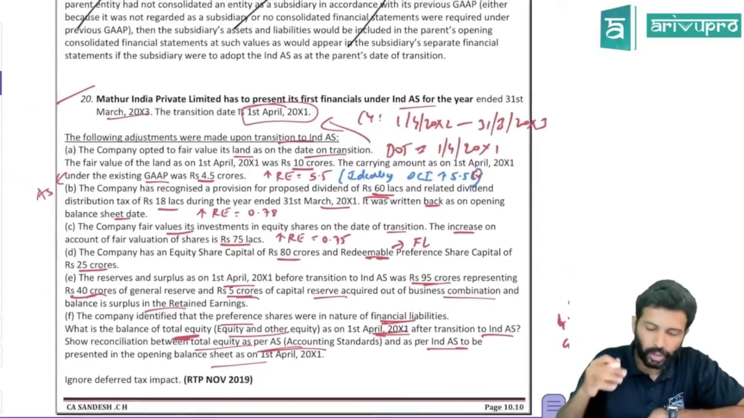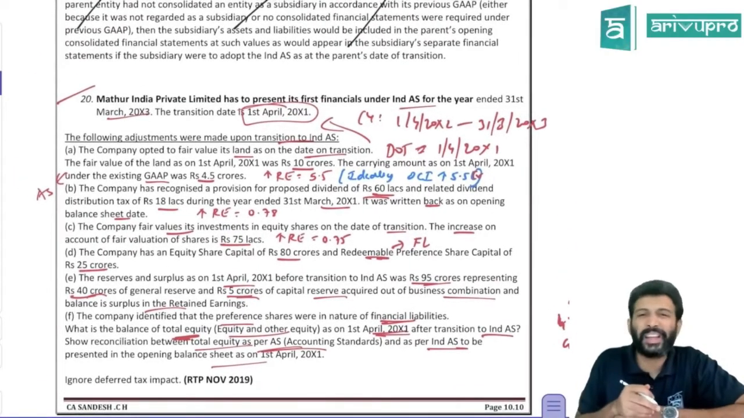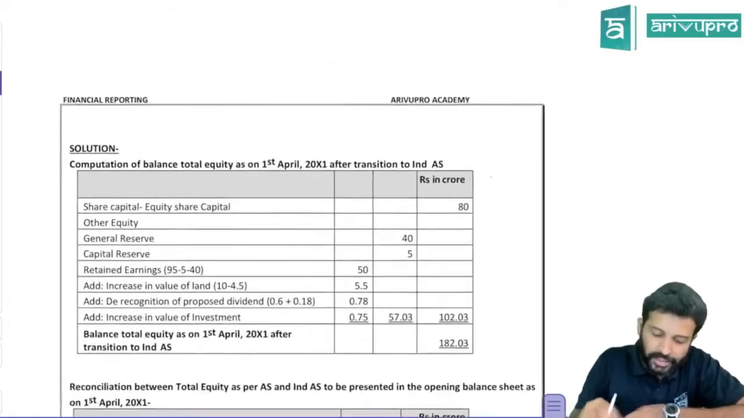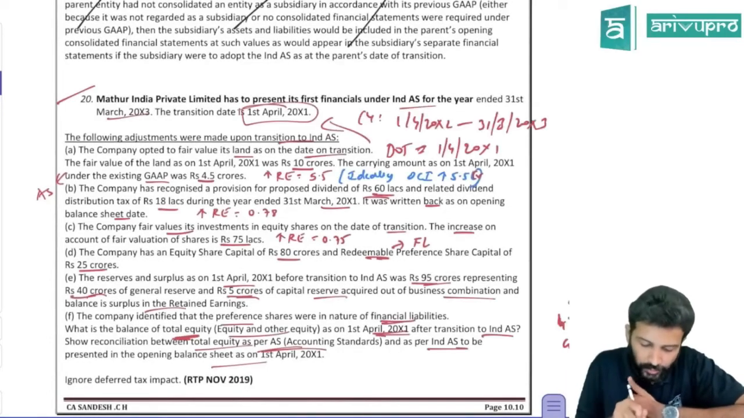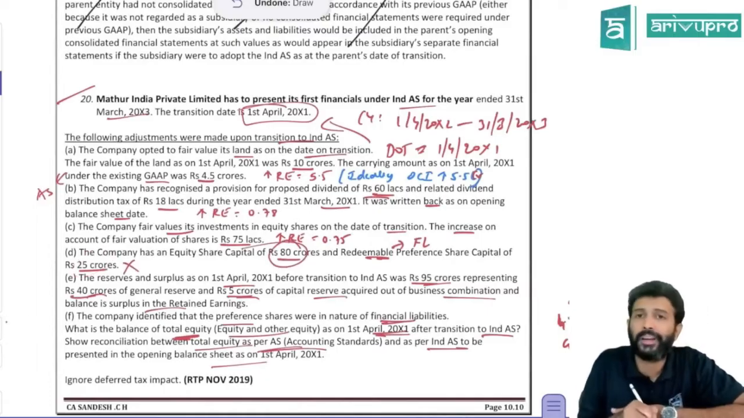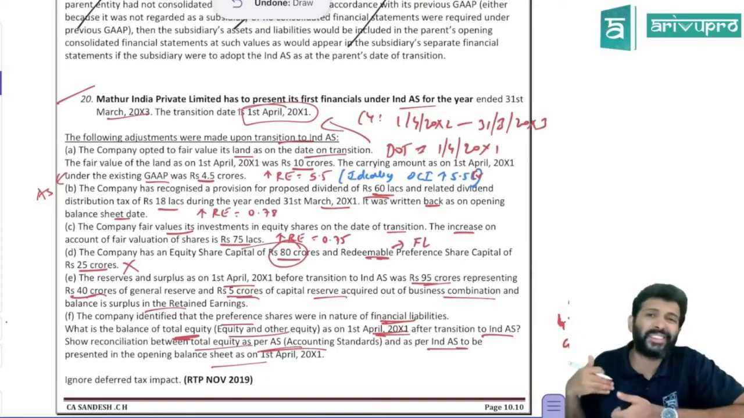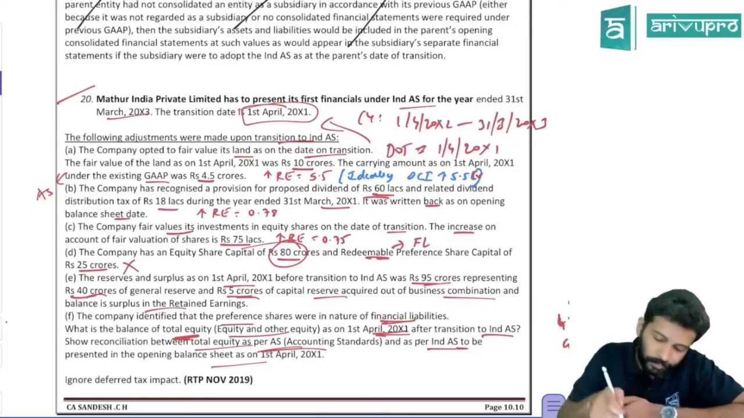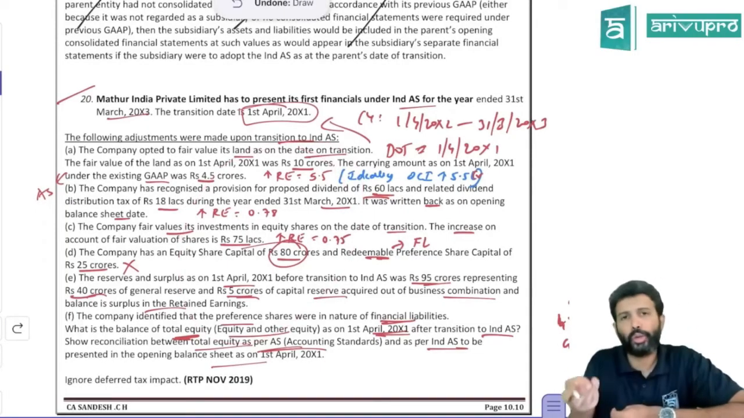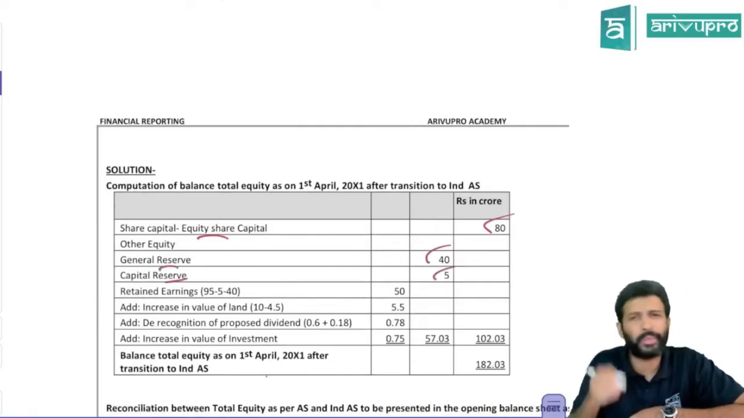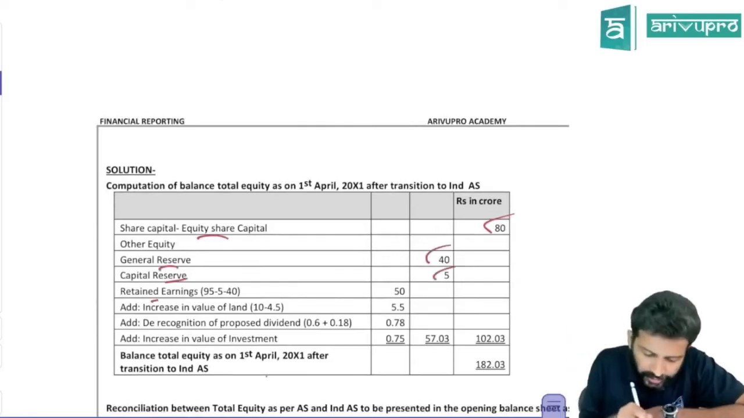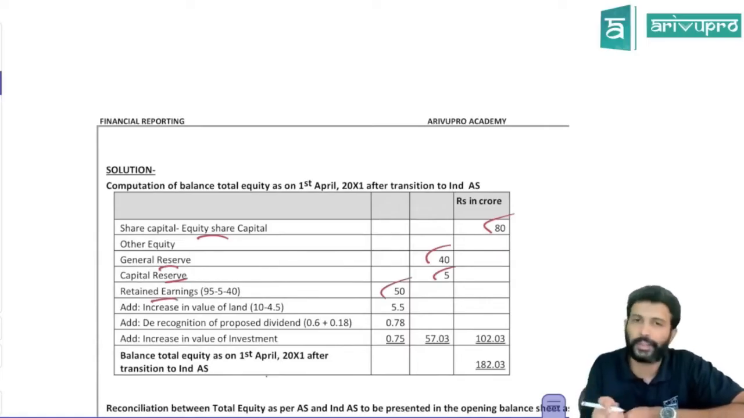So first we'll find out what is equity and other equity as per IND AS. First let's take the balance. As per IND AS, equity share capital will come, which is 80 crores. Will preference share capital come up? We had equity share capital of 80 and preference share capital of 25 crores. Will preference share capital come in equity and other equity now? No. It is in the nature of financial liability, so that will not come. Now, various adjustments have been done, so balances will change. But first, general reserve and capital reserve balances will be the same, 40 and 5 respectively. Retained earnings we already found out, which is 50.